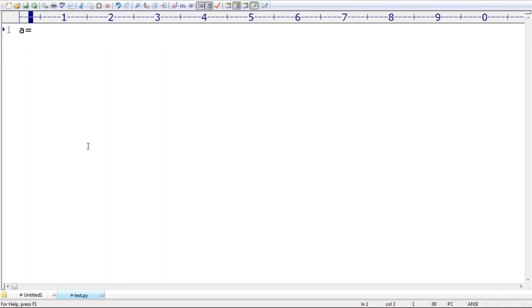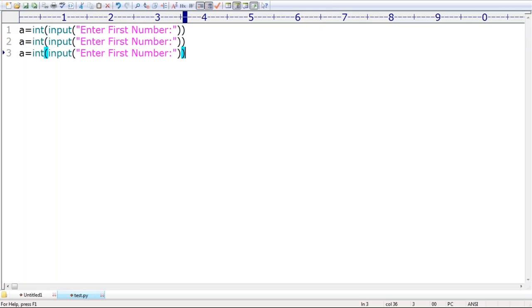I want to read the first value. What is the way? Int of input of enter first number. Okay, like that I'm taking. Now int of b, int of enter second number. Okay, int of next c, int of enter third number. Total 3 numbers we are going to read. No problem. A, B, C by default got covered.